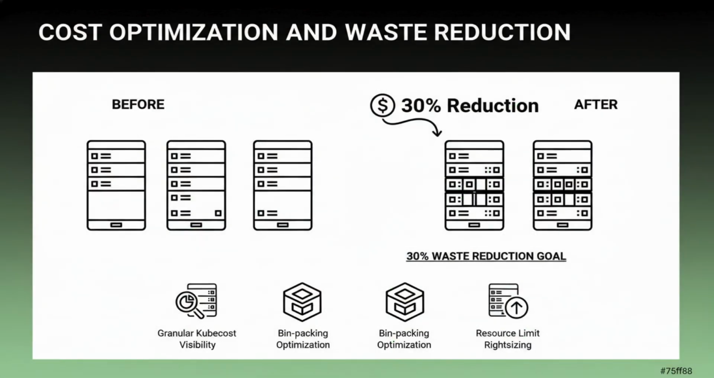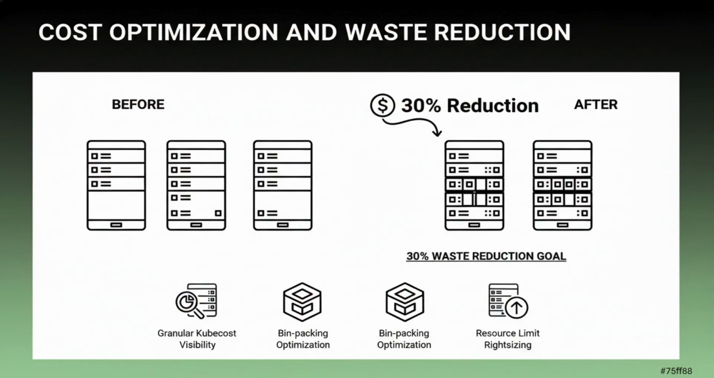Efficiency is just as important as performance. Many clusters suffer from zombie resources, pods that are idle but still consuming expensive cloud credits. By right-sizing our requests and limits, we can achieve a 30% waste reduction in infrastructure costs. We will look at tools like Kubecost to gain granular visibility into spending at the namespace and deployment level.